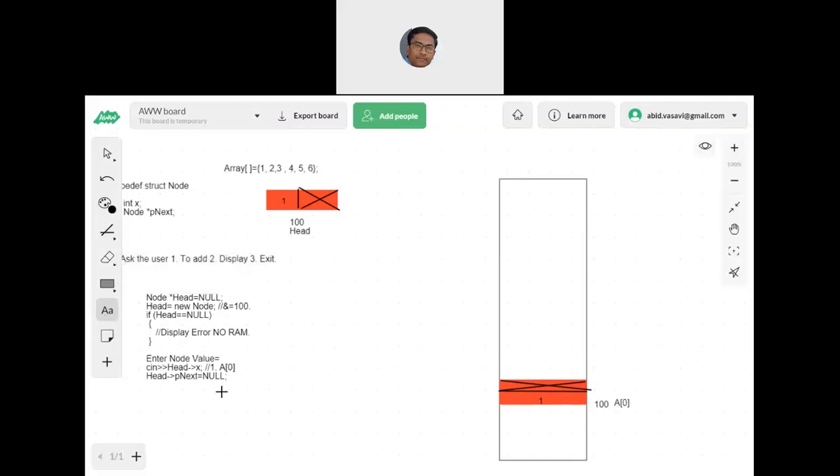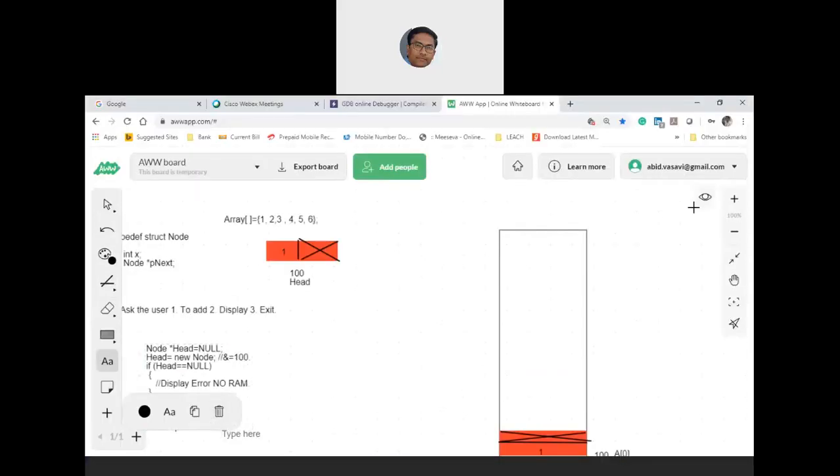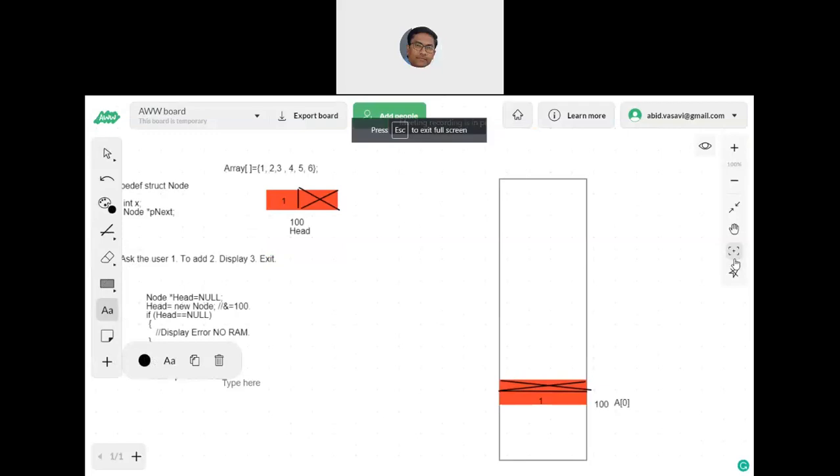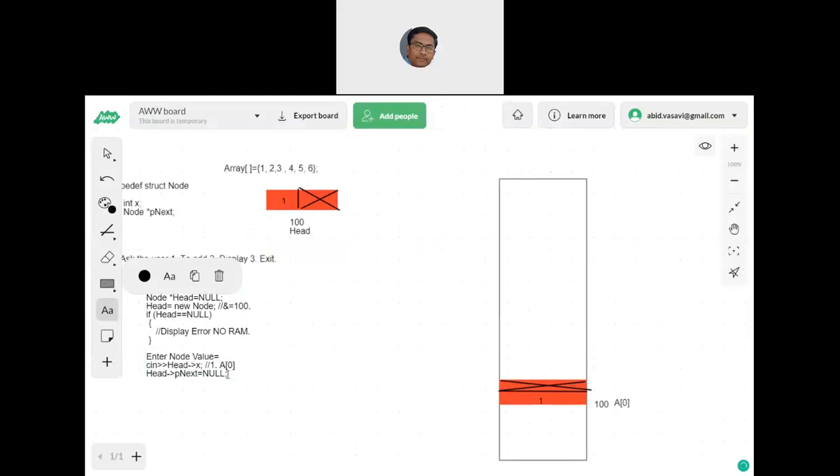Yes, sir. So once this is done, you can display that the element is added.